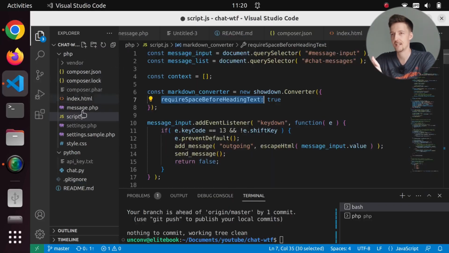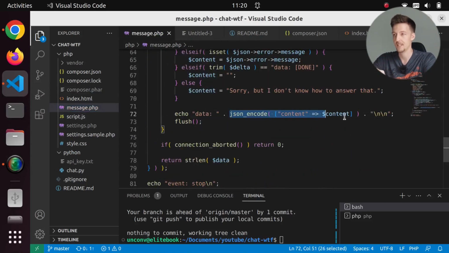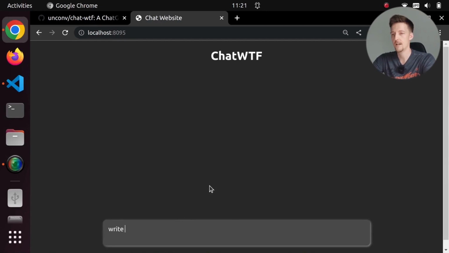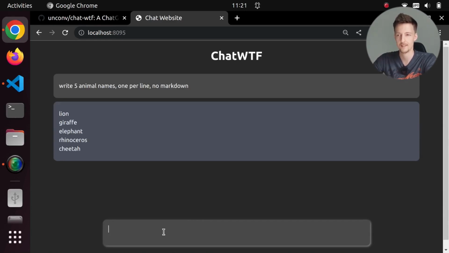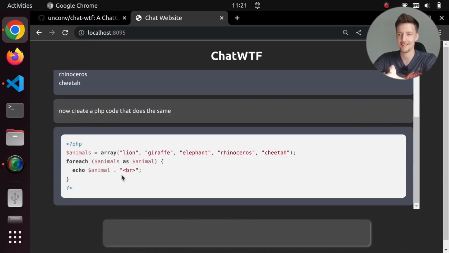So what I did is that I actually converted the message that I get from ChatGPT into JSON. So this will actually do the conversion from a new line into a \n and a \n into a literal \n. So now I can do something like this. I can say, write 5 animal names, 1 per line, no markdown. And it will produce exactly what I wanted. And then I can say, now create a PHP code that does the same. And then it will write the PHP code and it will highlight it beautifully.